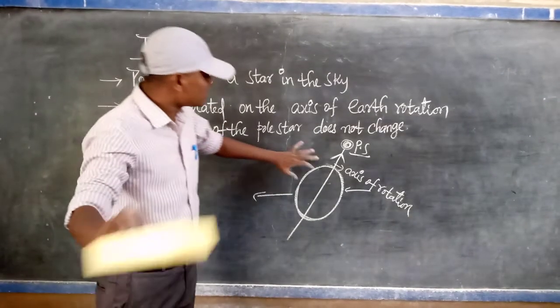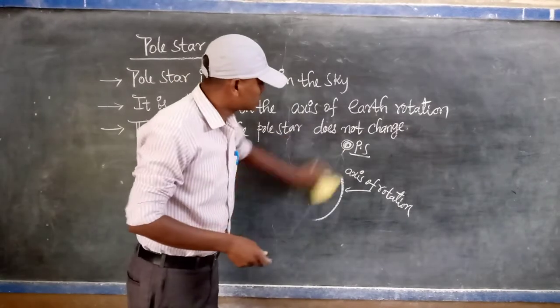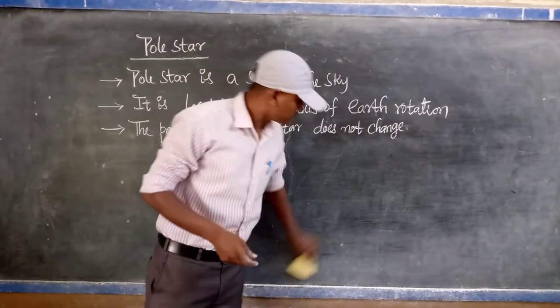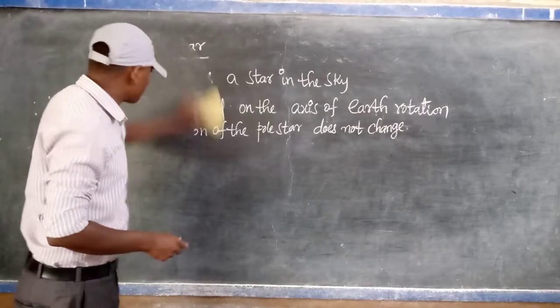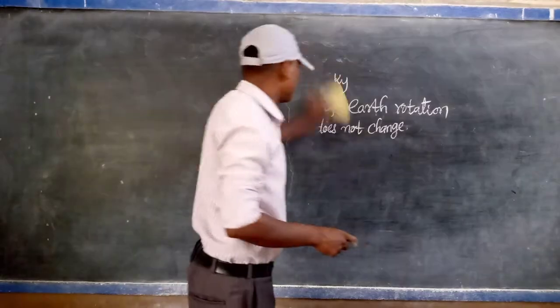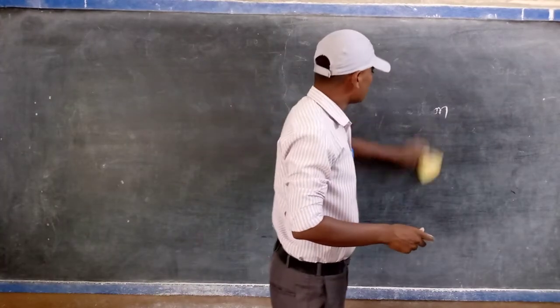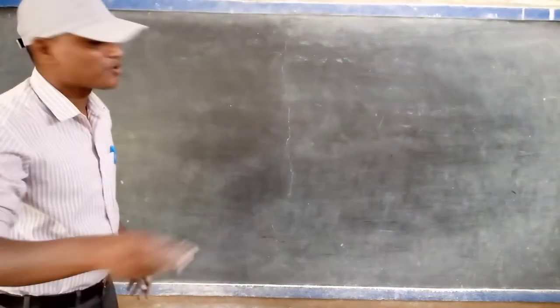So for understanding this, I will explain one simple activity to you. And one more thing, the Great Bear and Cassiopeia appear to us in the northern sky. In the northern sky, we clearly see the Great Bear and Cassiopeia.